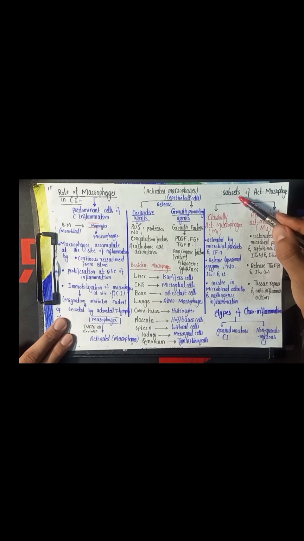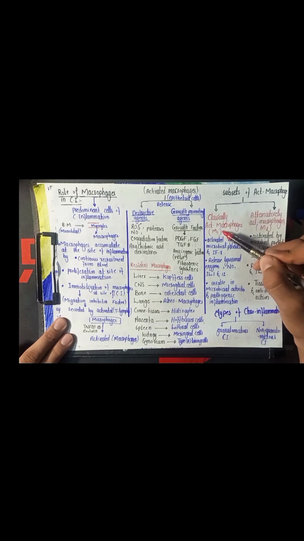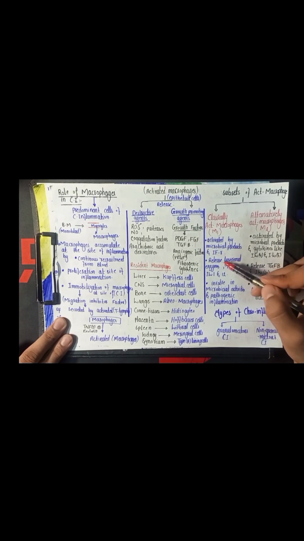Now we talk about the subsets of these activated macrophages. So these activated macrophages may be the classically activated macrophages, that is M1, or the alternatively activated macrophages, that is M2 macrophages. So classically activated macrophages are activated by the microbial products and the interferon gamma. And these activated macrophages release lysosomal enzymes, nitric oxide, interleukin 1, and interleukin 12. And the classically activated macrophages are involved in microbicidal activities and the pathogenic inflammation.